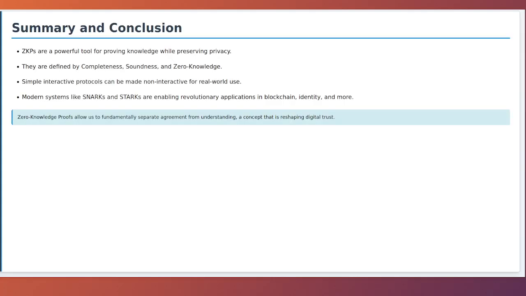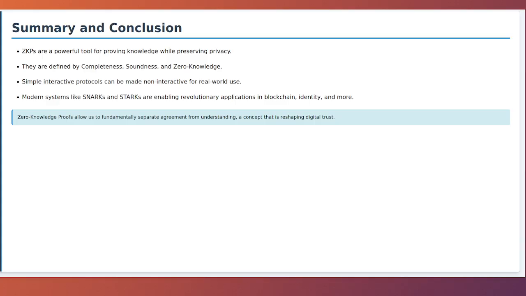Summary and conclusion. We have journeyed through the incredible world of zero-knowledge proofs. We learned that they allow a prover to convince a verifier that a statement is true without revealing the secret information behind it. We saw that their power comes from three core properties: completeness, soundness, and the crucial zero-knowledge guarantee. We walked through a classic interactive protocol and understood how the Fiat-Shamir heuristic transforms it into a more practical, non-interactive proof. We also touched upon the cutting edge of ZKP technology with SNARKs and STARKs, which are making these complex ideas practical for the real world.